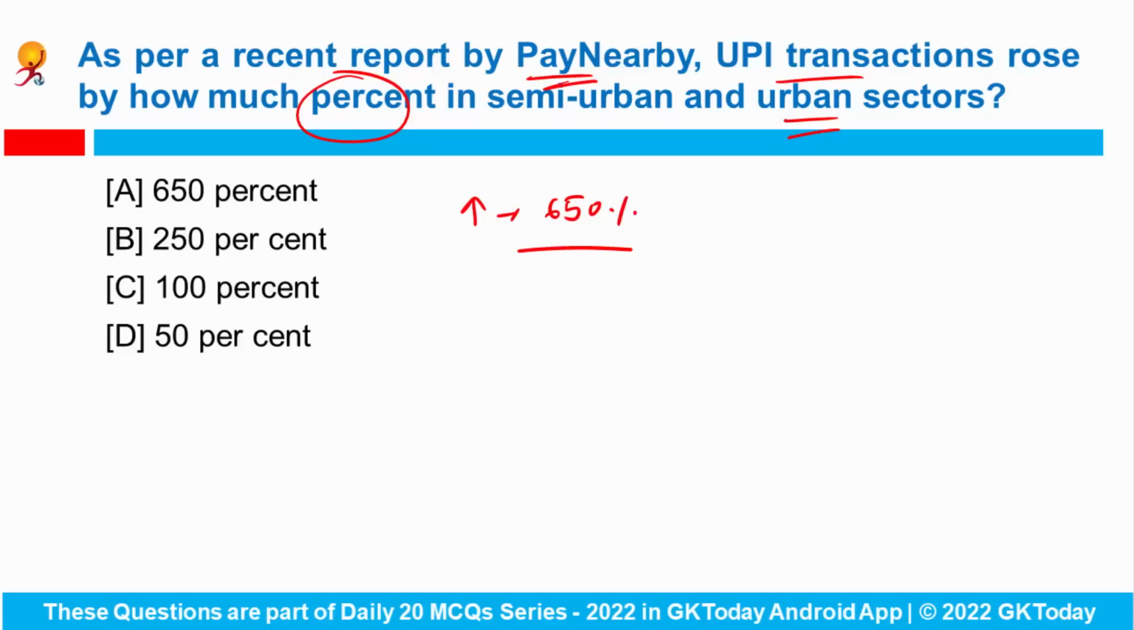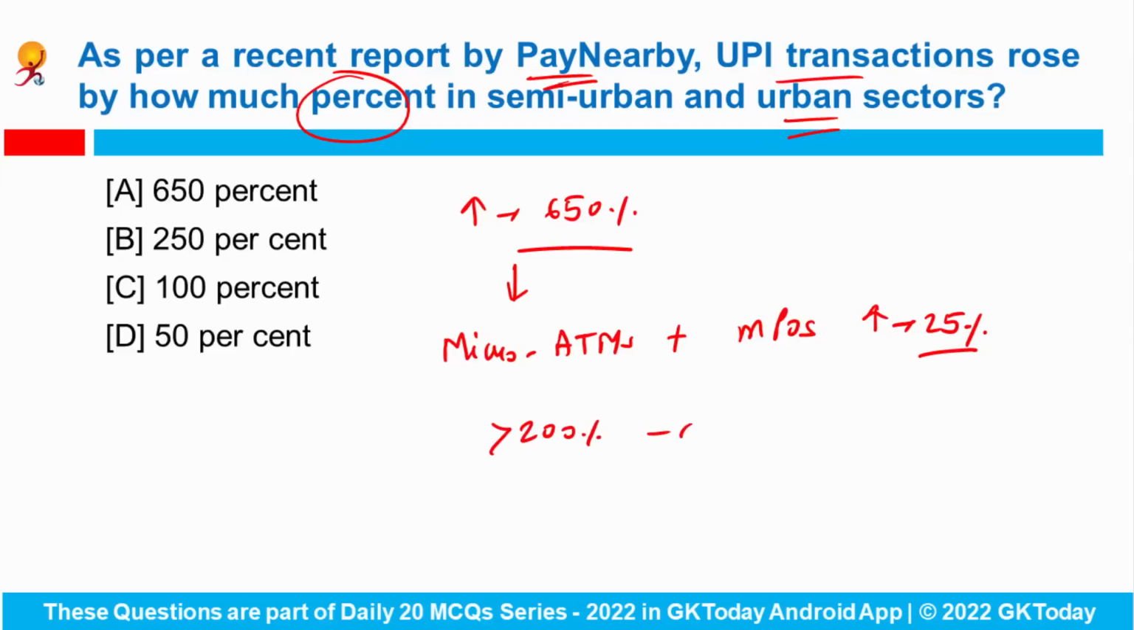And according to this report, the demand for micro ATMs and MPOS devices increased by 25%, and there was a sharp growth of over 200% in the cash collection businesses with a monthly average of 1400 crore rupees. So here the correct answer would be 650%.